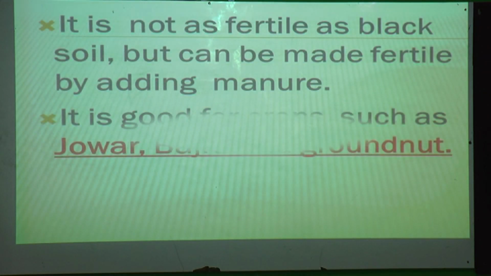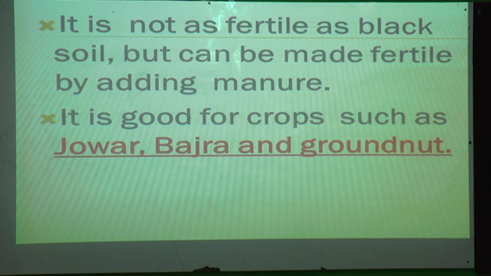Red soil is not as fertile as black soil but can be made fertile by adding manure. See how it is, the red soil is not fertile. The first one, alluvial soil, is very fertile, but red soil is not fertile. And how can we make it fertile? We can make it fertile by adding manure.